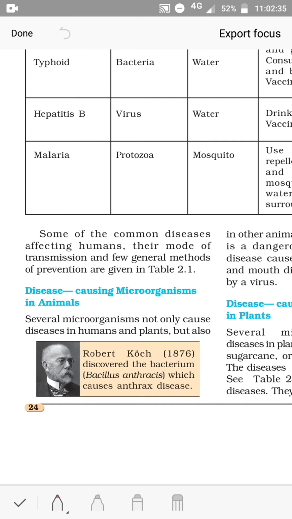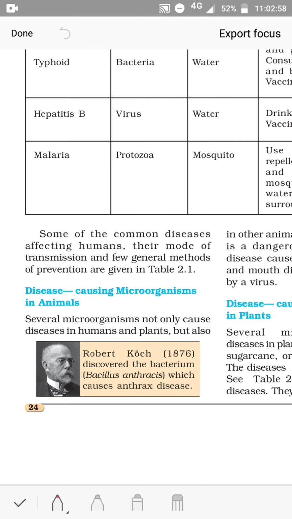Last class, we read some of the common diseases affecting humans, their mode of transmission and few general methods of prevention. Next, we are going to discuss disease-causing microorganisms in animals. Several microorganisms not only cause diseases in humans and plants but also in other animals.